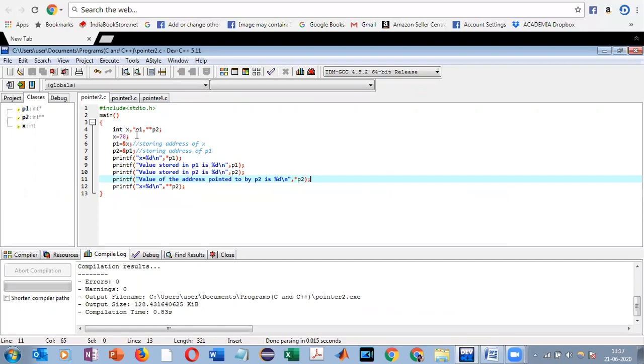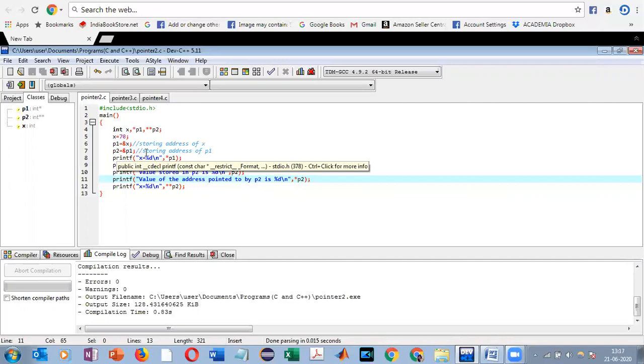I have a variable x, I have a pointer p1, and I have a pointer to a pointer p2. X is initialized with a value, say 70. What does P1 have as its value? It has the address of X. Alright. What does P2 have as its value? It has the address of P1.